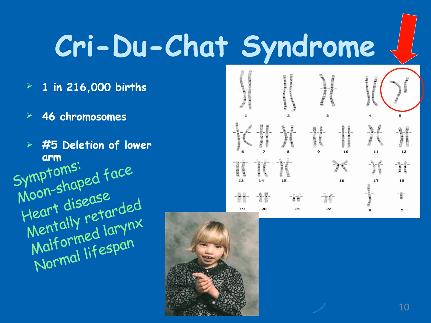Then usually to identify these persons, we have to recognize their face. Usually they will have a moon-shaped face. Then probably they will face heart diseases, they will be mentally retarded, and obviously they lead a normal lifespan. Okay.